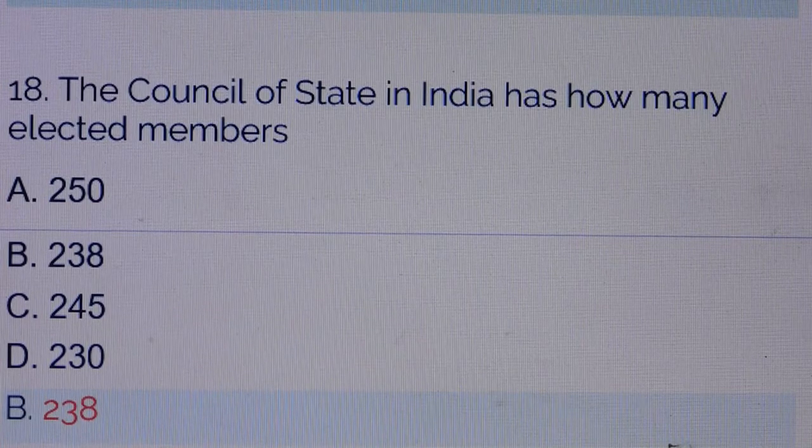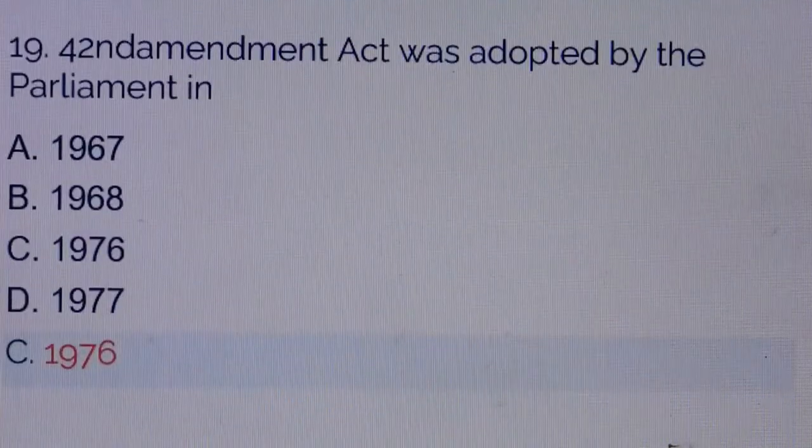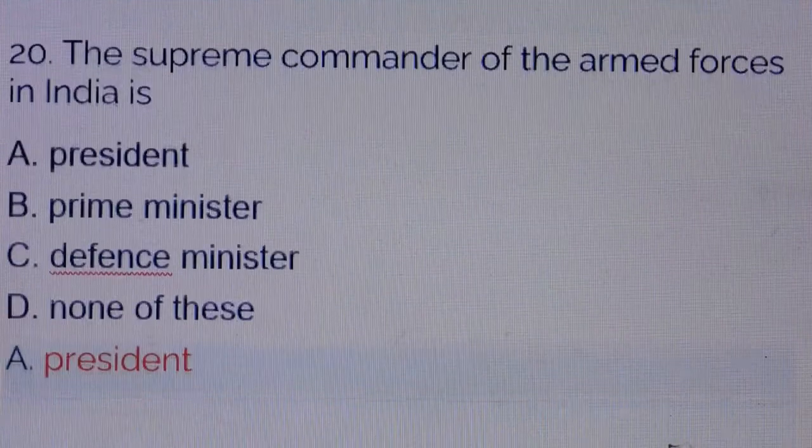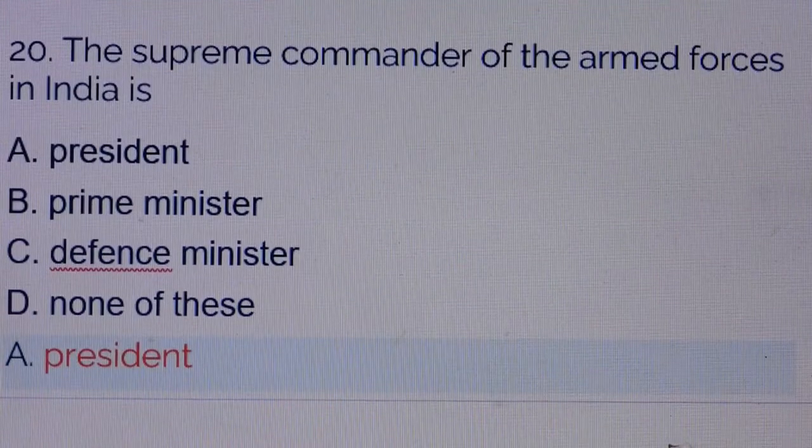238 members. Question number 19. 42nd Amendment Act was adopted by the Parliament in. Answer is option number C, 1976. Question number 20. The Supreme Commander of the Armed Forces in India is. Answer is option number A, President.